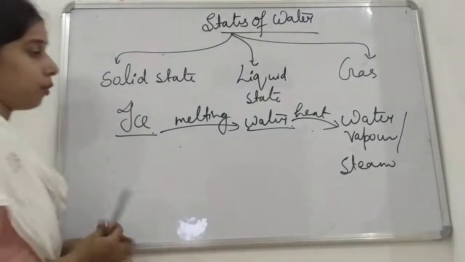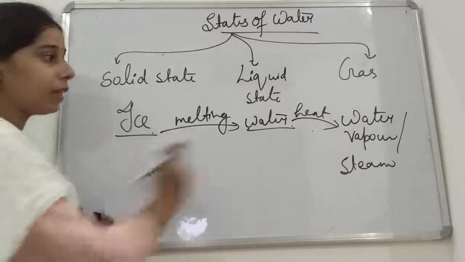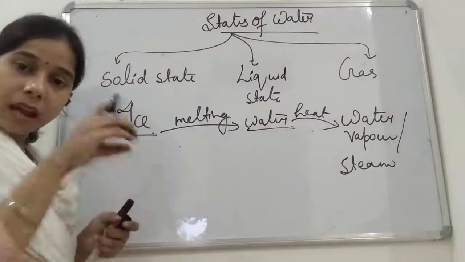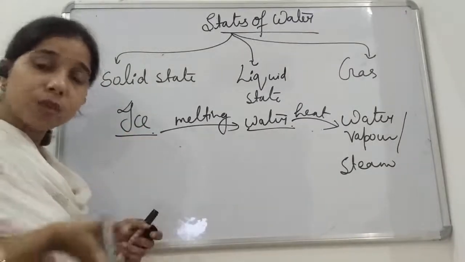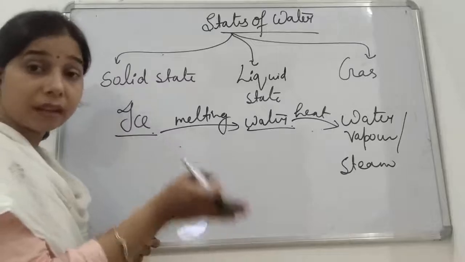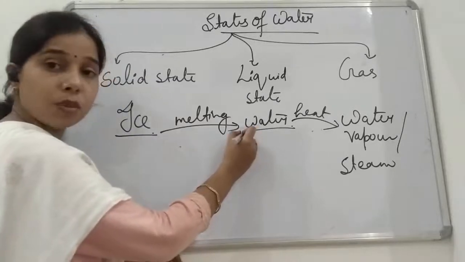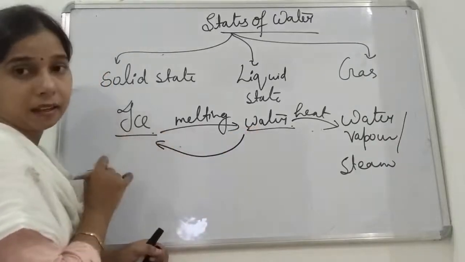And now see this, students. Once you have taken the tray outside the fridge, it gets converted into water. Now what you have done is, you have taken the tray, poured the water into the tray, and then kept the tray in the fridge again. What will happen? You will see that after some time, this water will get converted into ice again.